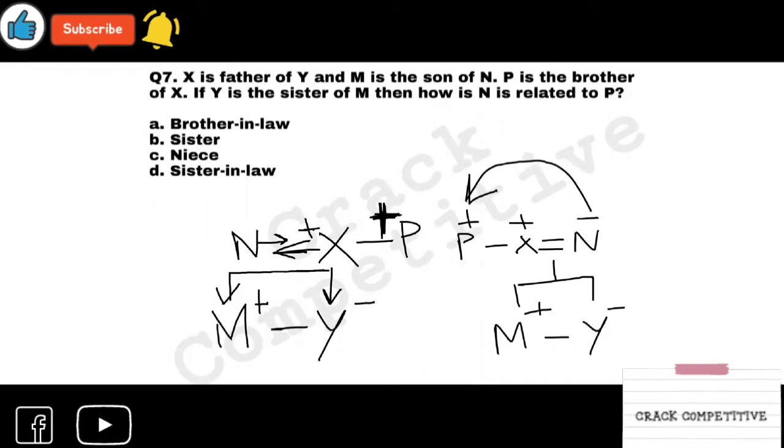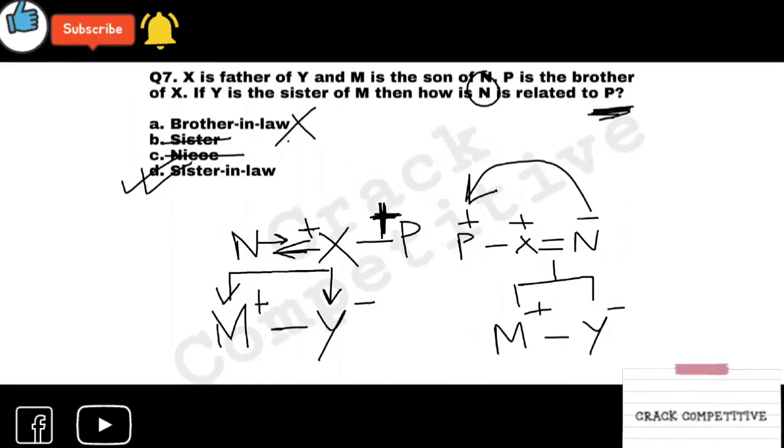Go through the question very well. There are both options: brother-in-law, sister and niece. Those are gone, those can't be. Brother-in-law and sister-in-law are both there. But go through the question: how is N related to P? N is female. She is the sister-in-law of P. This is the correct answer, not brother-in-law. If the question would be how is E related to N, then it would be brother-in-law.